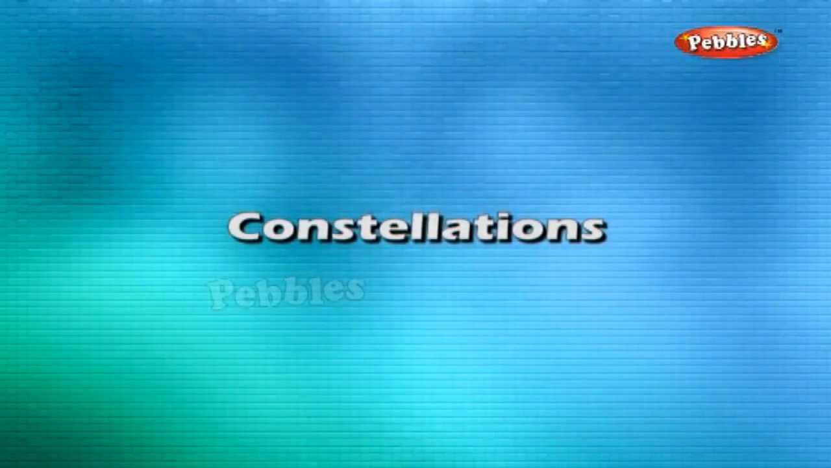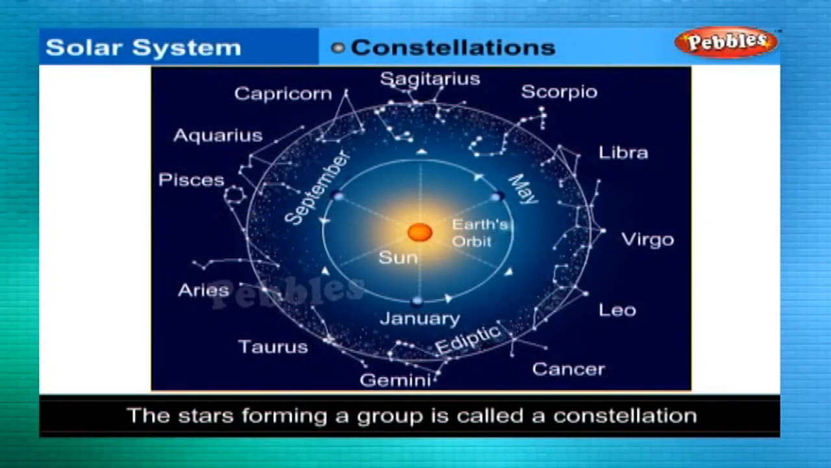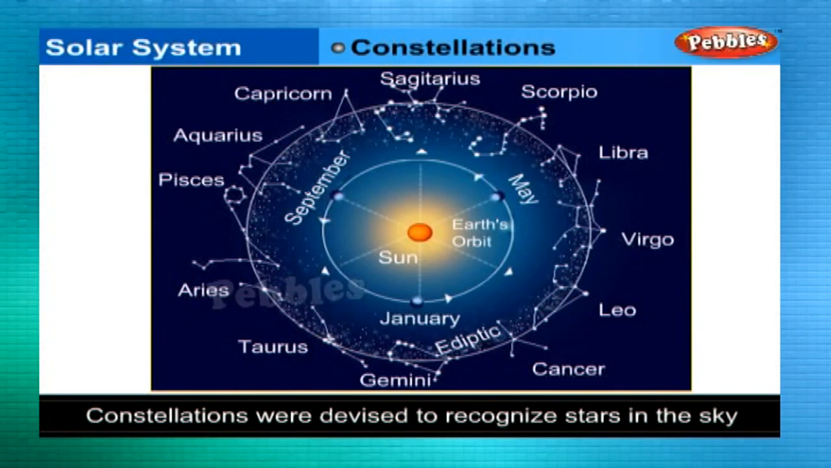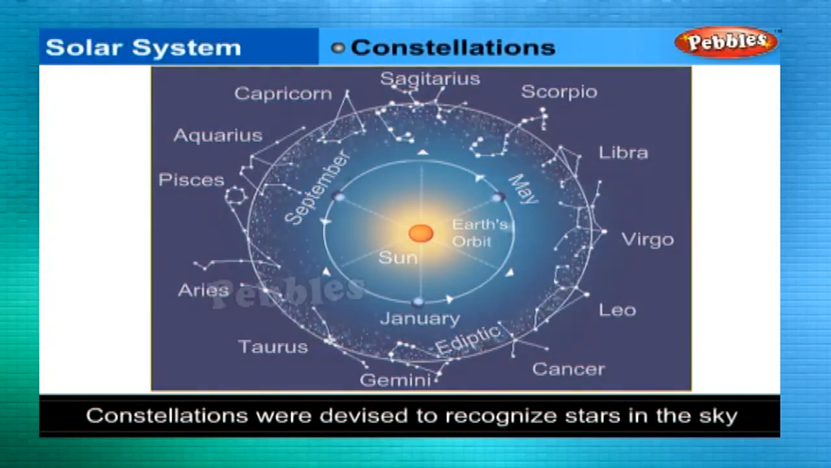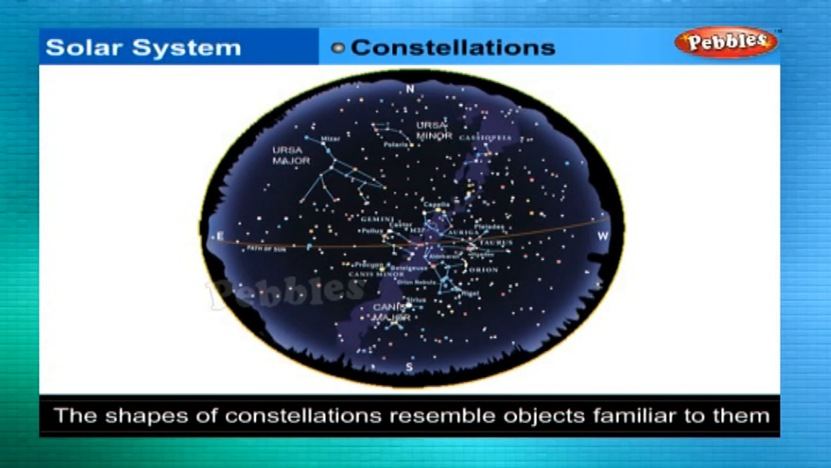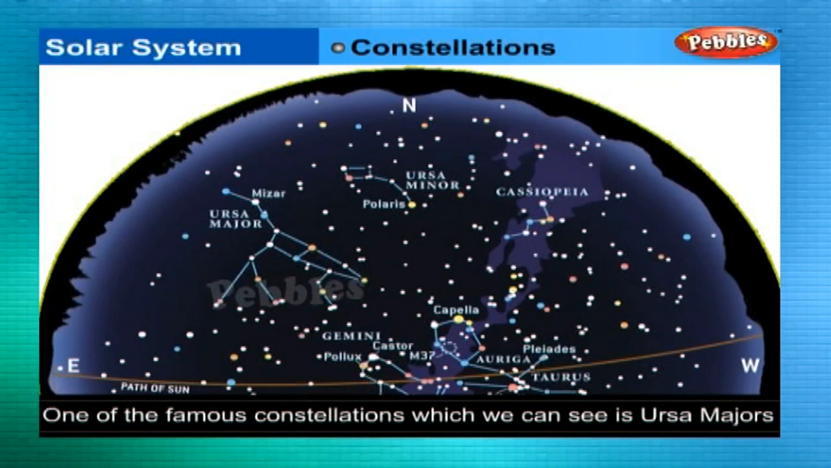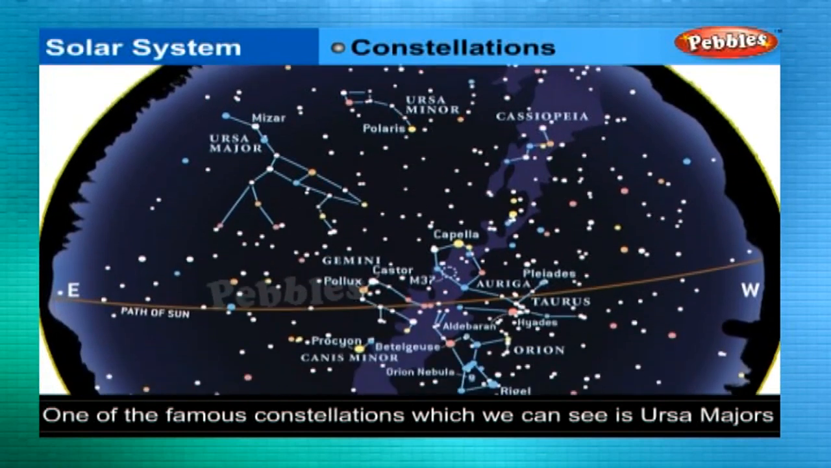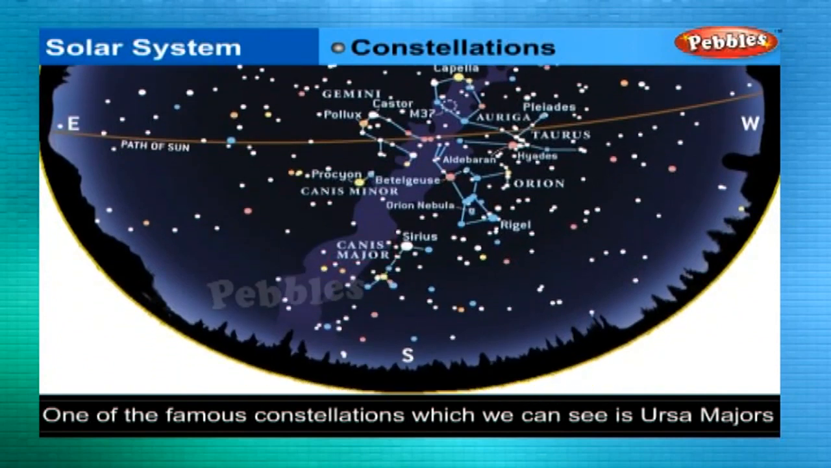Constellations. The stars forming a group that has a recognizable shape is called a constellation. Constellations were devised by ancient people to be able to recognize stars in the sky. The shapes of constellations resemble objects familiar to those people. One of the most famous constellations which you can see during summertime in the early part of the night is Ursa Major.